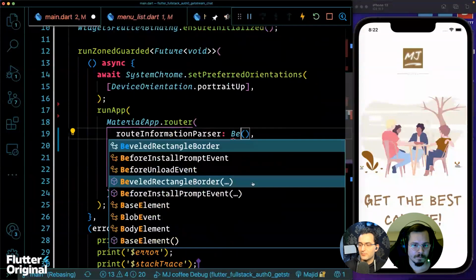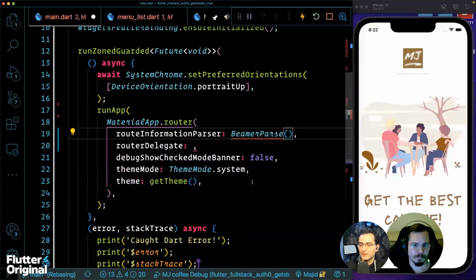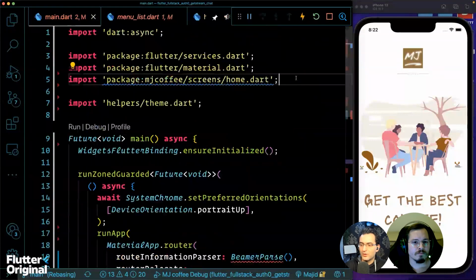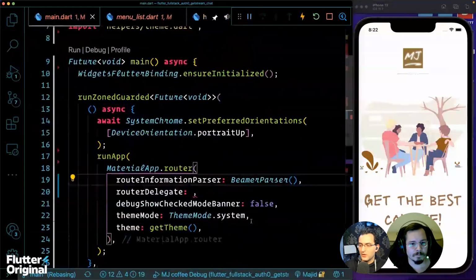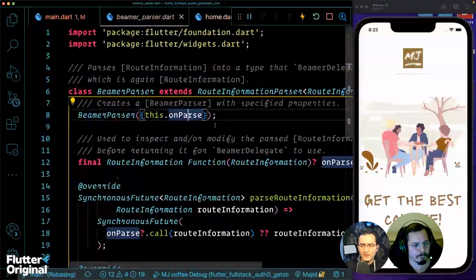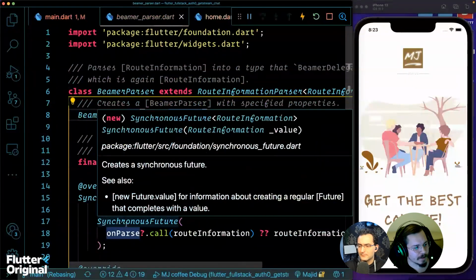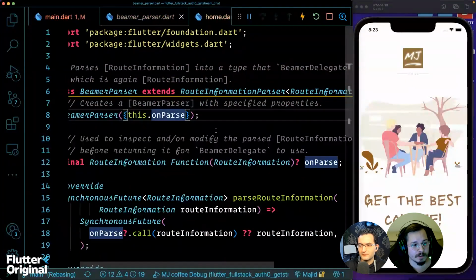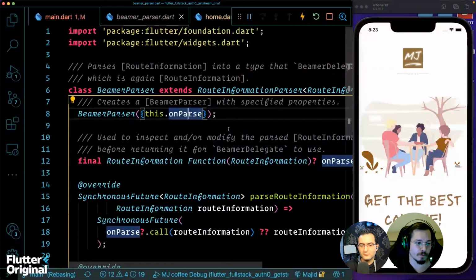Beamer parser, maybe I think I need to import it myself. Let's import the package. Nice. Does this accept anything, does it accept unparsed? Is it like a callback? Yeah, this is a function that we can insert in it, and this will be called. So Beamer parser or any route information parser is to intercept the incoming route that is coming from the browser URL or any intent, and it needs to parse it into a type that the router delegate will understand.